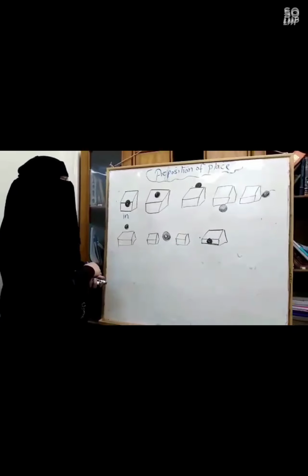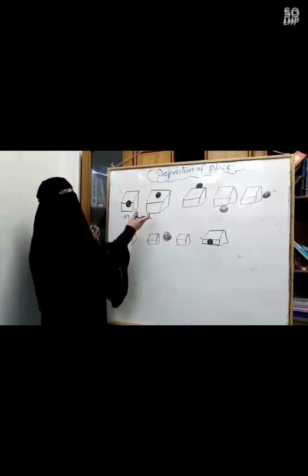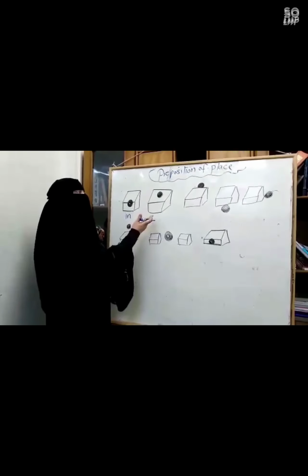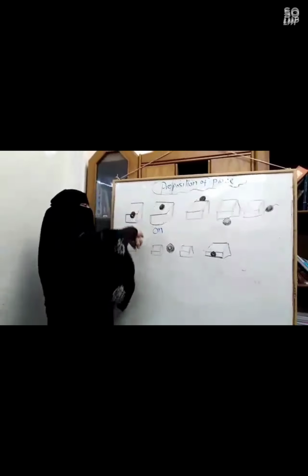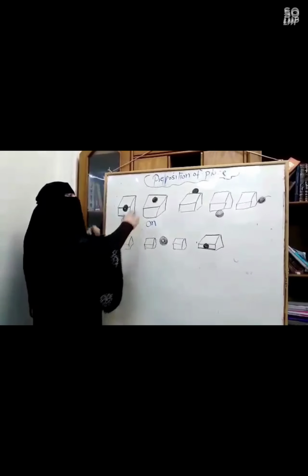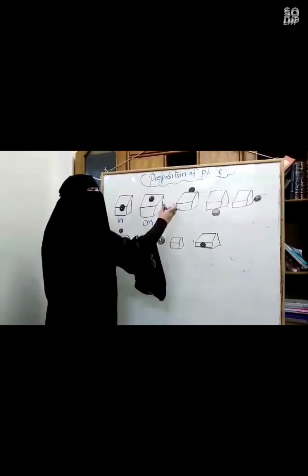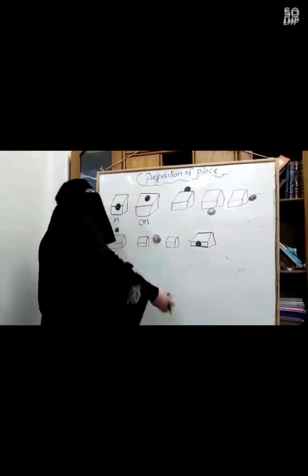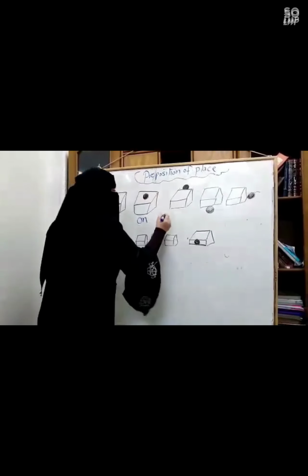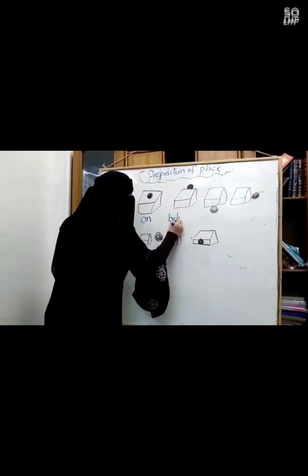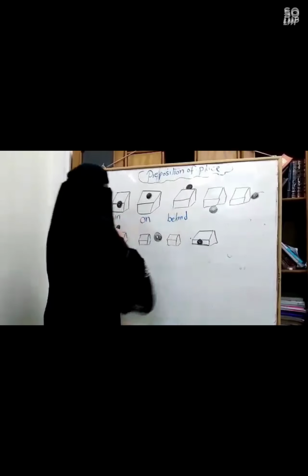Number 2. Where is the ball here? Where is it? Is it in the box or behind the box? Okay, it's on. It's on the box. On the box. What about number 3? Where is the ball here? Is it in front of the box or behind the box? It's behind. It's behind the box.